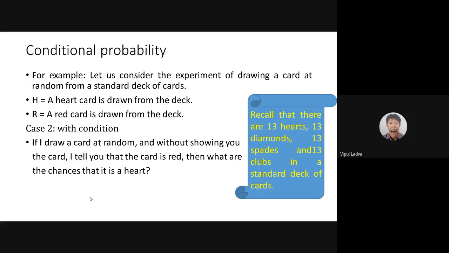Read it twice, understand it. The scenario is that I have drawn one card, and I have not told you which card it is. I'm just informing you that the drawn card in my hand is of red color. Now you are supposed to tell me what are the chances that the card is of the suit heart. What will be its probability? Tell me.